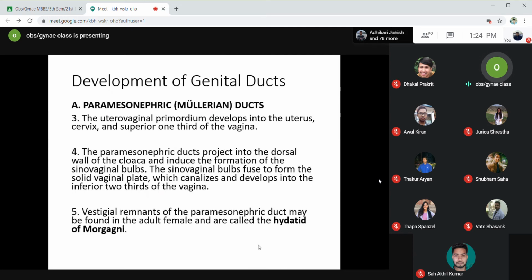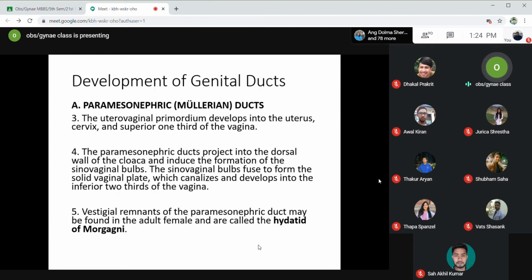In the dorsal wall of the cloaca, there will be some sort of projection of the paramesonephric duct, and this will induce the formation of the sinovaginal bulbs. The sinovaginal bulbs will later form the solid vaginal plate that will get canalized and develop into the lower two-thirds of the vagina. So the lower two-thirds of the vagina is formed by the sinovaginal bulb, while the upper one-third of the vagina, uterus, and the fallopian tubes are formed from the paramesonephric duct.